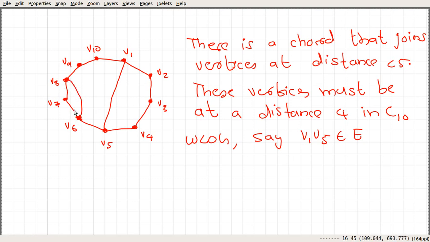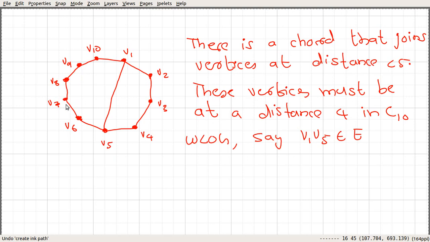If that's the case, then we have this triangle, and similarly it is not possible to connect to V9. If that's the case, then we have this 4 cycle.